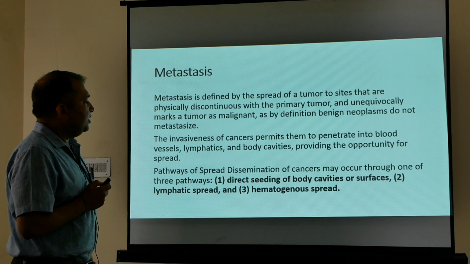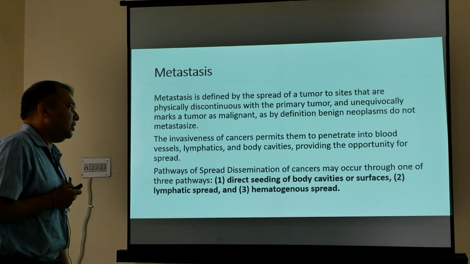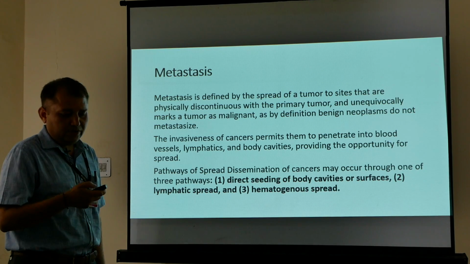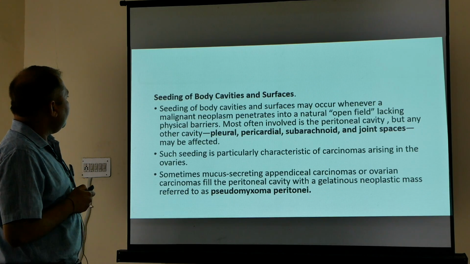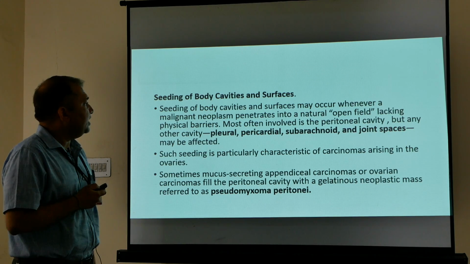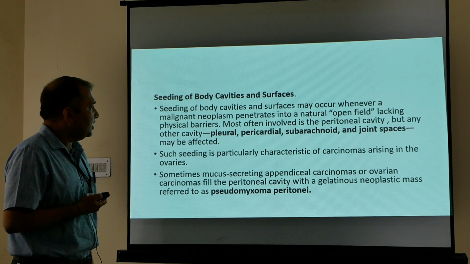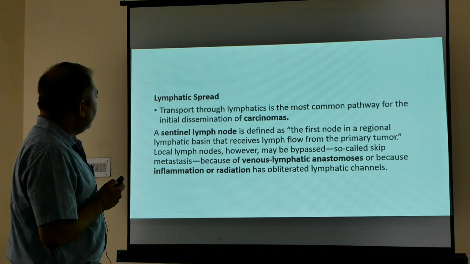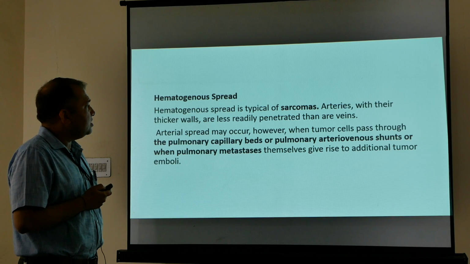Now the pathways of spread. Dissemination of cancer may occur through one of three pathways. First is direct seeding of body cavities or surfaces, second is lymphatic spread, and third is hematogenous spread. Regarding seeding of body cavities and surfaces, the body cavity most commonly involved in malignancy is the peritoneal cavity. Other cavities are pleural, pericardial, subarachnoid, and joint spaces. Lymphatic spread usually occurs in carcinomas. Hematogenous spread usually occurs in sarcomas.